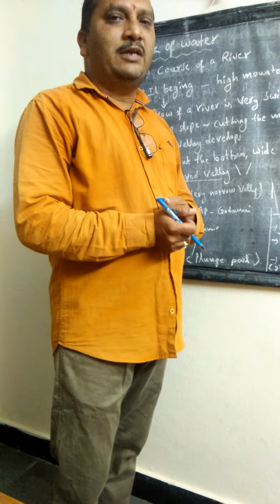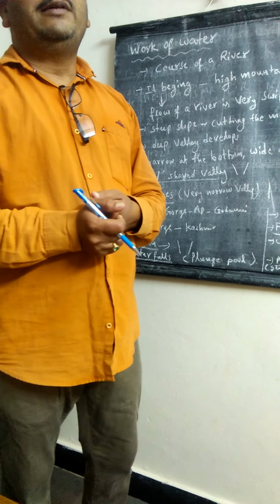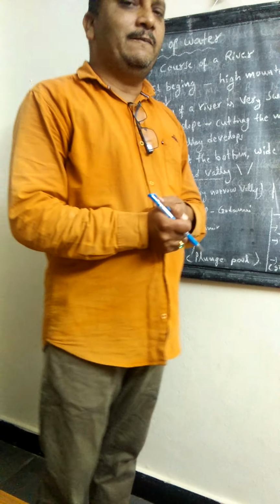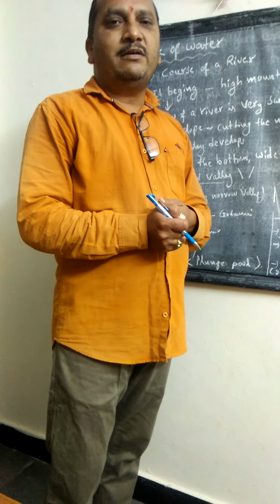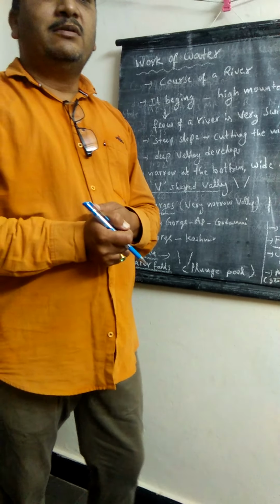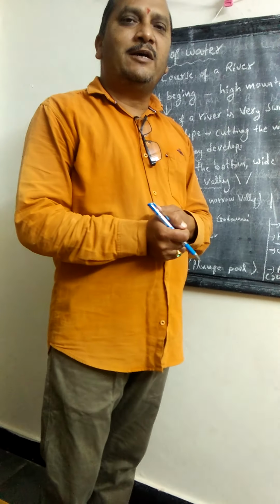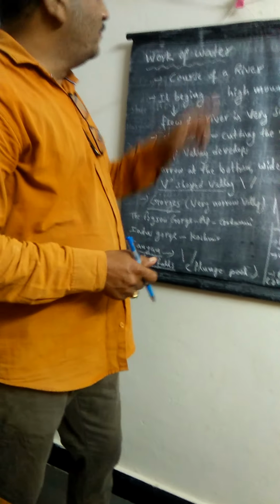Due to that, the river forms deltas at the mouth of the sea. The word delta is a letter of the alphabet in the Greek language. We received the word delta from the Greek language. So that is about the work of water.